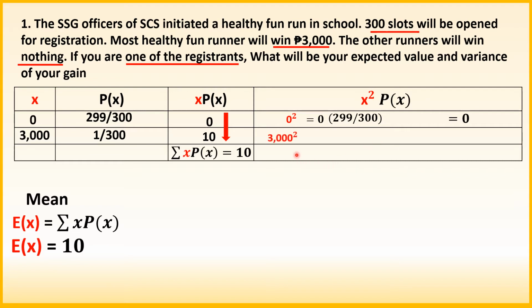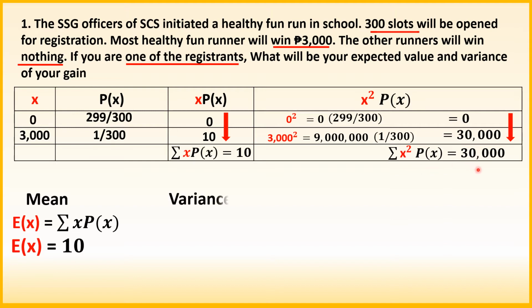Next is 3,000 squared. 3,000 squared is 9 million. Multiply it to 1 over 300. So, the answer is 30,000. Get the sum. So, summation of outcome squared times the probability of outcome X is equal to 30,000.